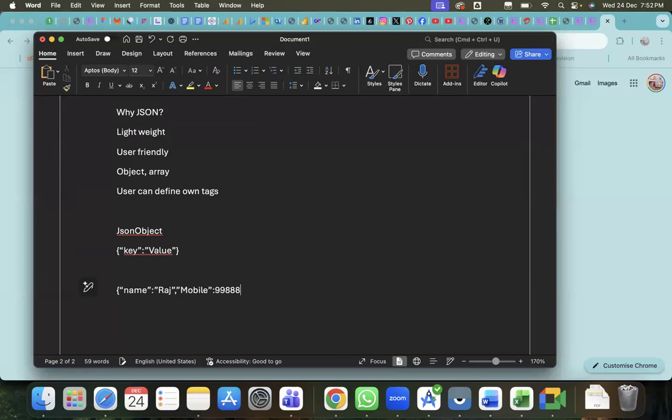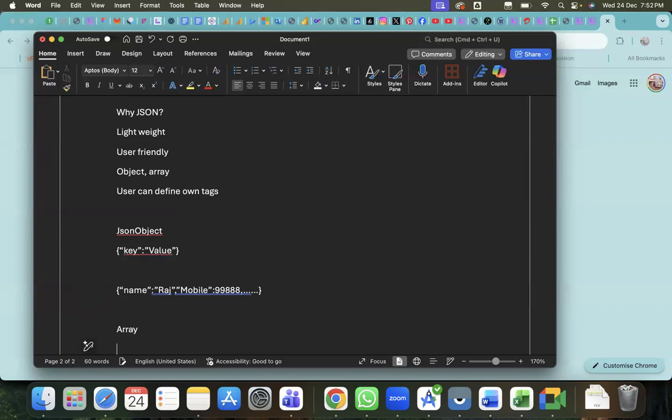Then I'll write something, comma. So like this, how many do you have? That means you can write with separation of the comma: name, mobile, email, address, password, something. It will be extended up to whatever parameters you have. Right. So this indicates an array, sorry, an object.